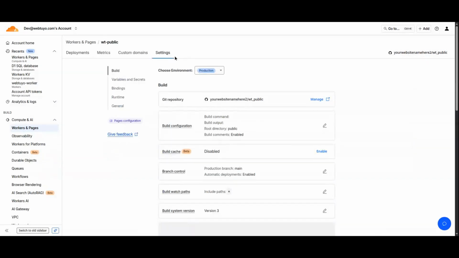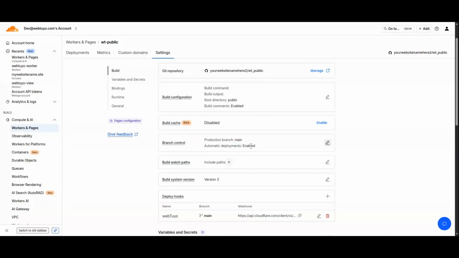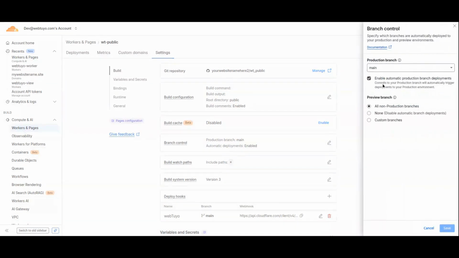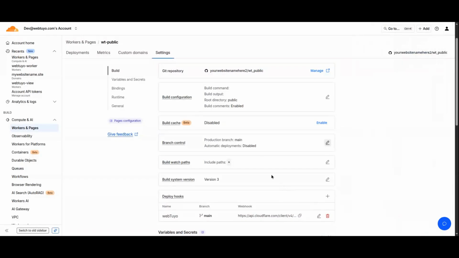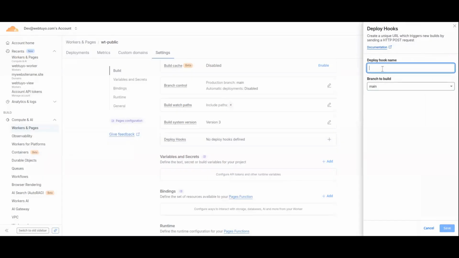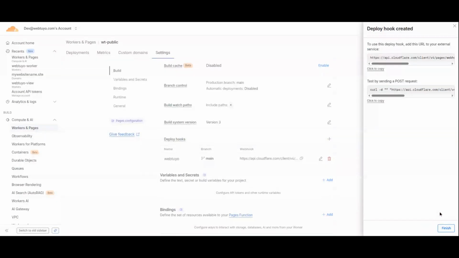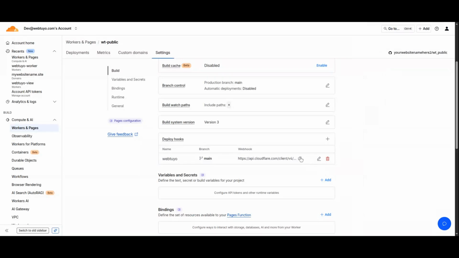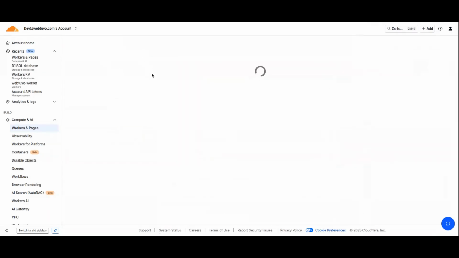Next, go to Settings. Under Branch Control, uncheck Enable Automatic Production Branch Deployment, and under Preview Branch, select None. Then click Save. Now let's create a deploy hook. Click the plus button, give your webhook a name, select Main as the branch to build, and click Save. Click the Copy button to copy the webhook URL you just created.